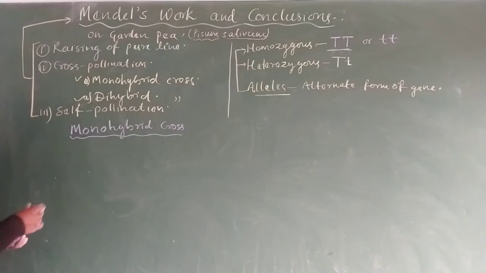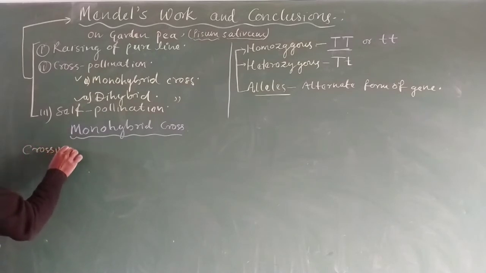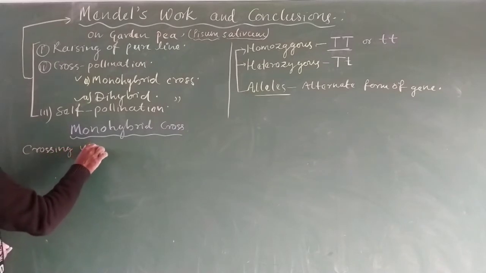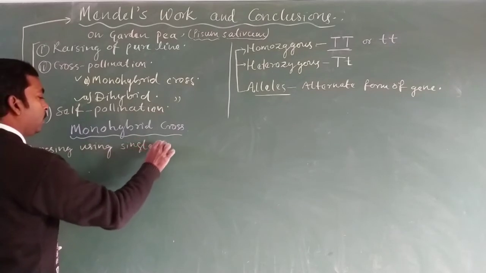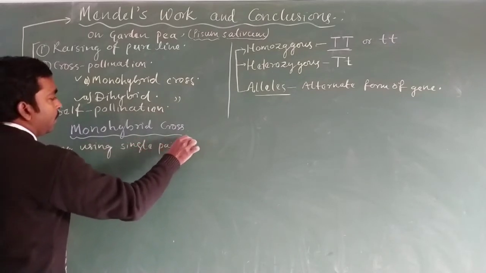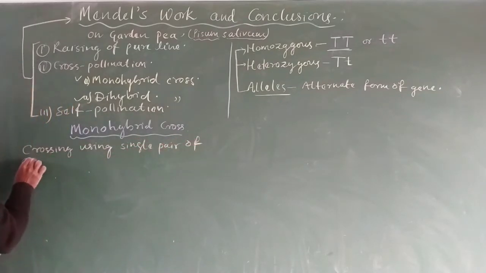So monohybrid cross involves the crossing or cross pollination using a single pair of contrasting traits.